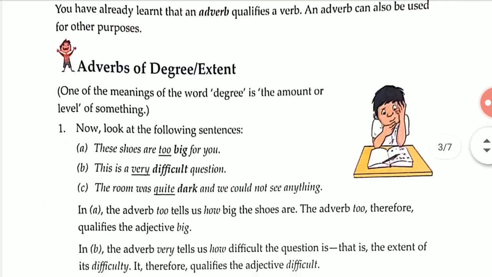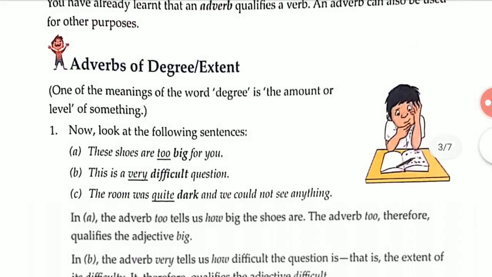Adverbs of degree. What is that? Adverbs of degree or extent. One of the meanings of the word degree is the amount or the level of something. So when we are talking about adverb of degree, it means we are talking about the amount or level of something. Okay.